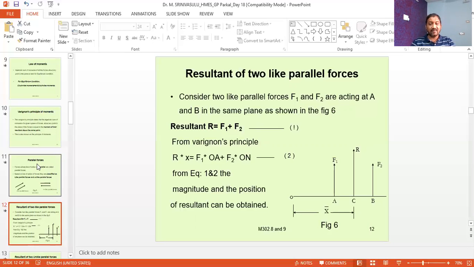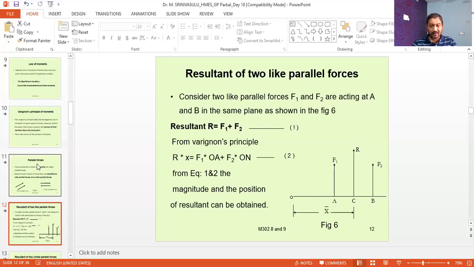Here the plane OABC is the plane, and we are taking moments about the point O. From this principle, the first force F1 with distance OA, that is F1 into OA, is the moment of the first force, and it causes an anti-clockwise moment, so it is positive.